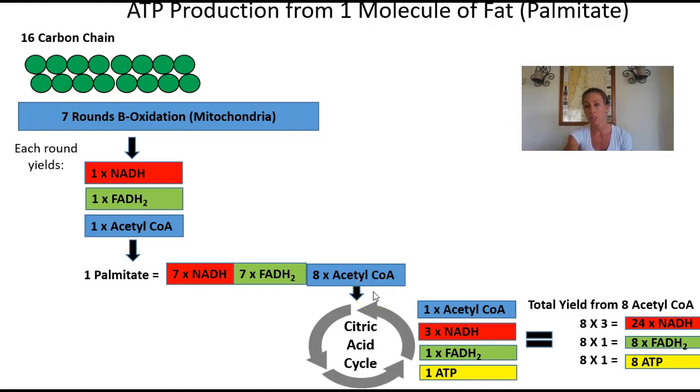So remember from those acetyl-CoAs, we're going to next hit into that citric acid cycle or Krebs cycle. We've got the rotations from that. Now out of that, 1 acetyl-CoA is going to produce 3 NADH, 1 FADH2, and 1 ATP. So the total yield from all the rounds, the 7 rounds of beta oxidation that we talked about, we have 24 NADH, 8 FADH2s, and 8 ATP. That's coming out of that.